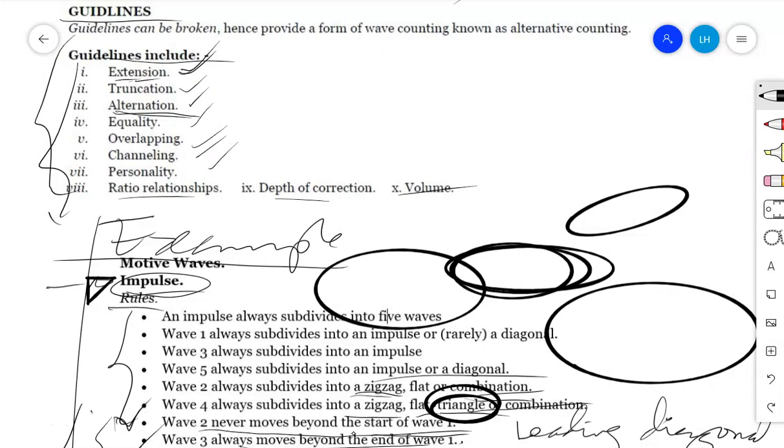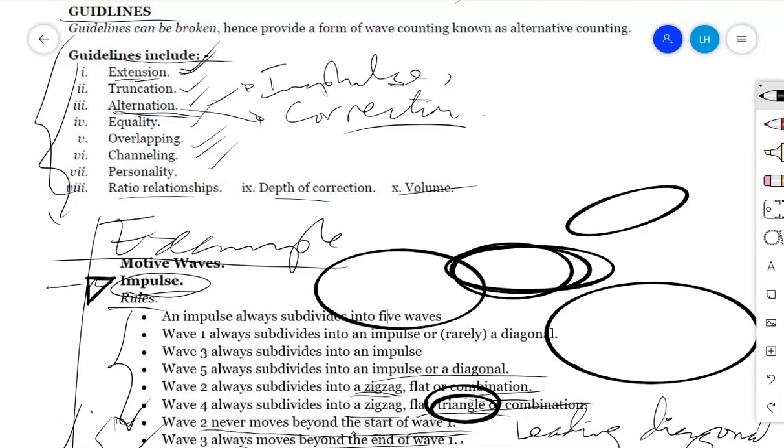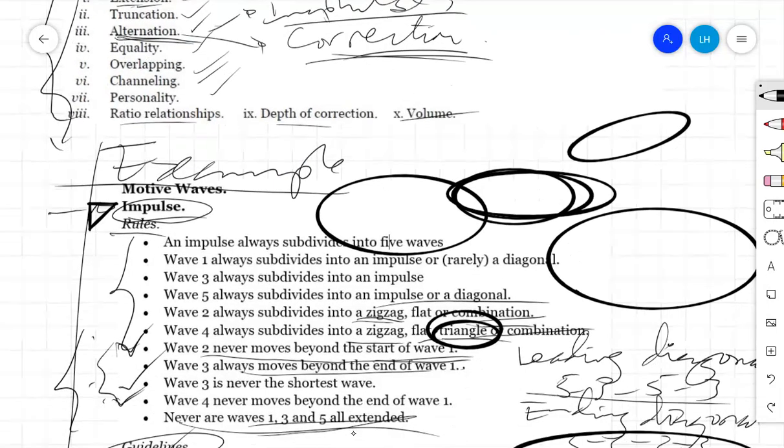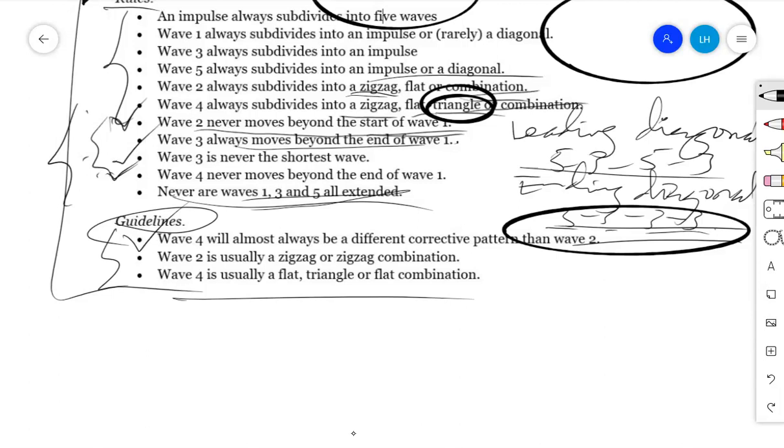Therefore, we will see alternation. Actually, we have alternation in an impulse, then we have alternation in a correction. Now the issues on the difference between wave number 2 and wave number 4, this is the guideline of alternation in an impulse. When we come into the guideline of alternation in a correction, you'll find that we'll have different conditions at which alternation may occur. But here, mainly, you can usually state this as a guideline of alternation.